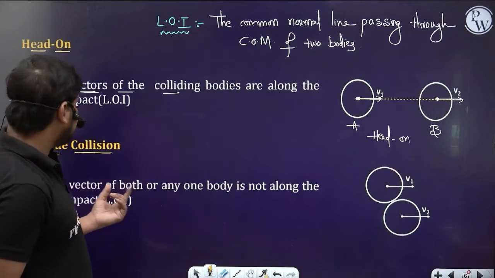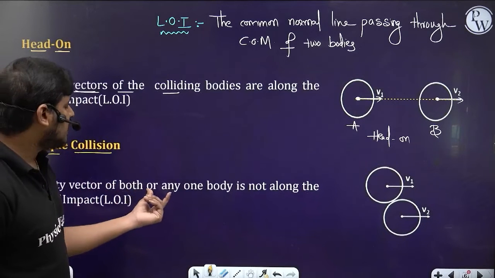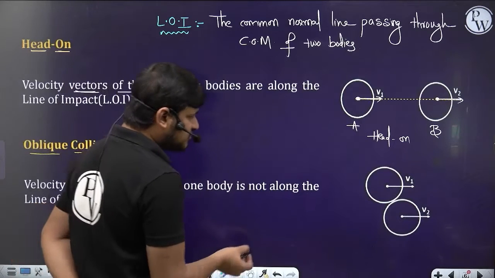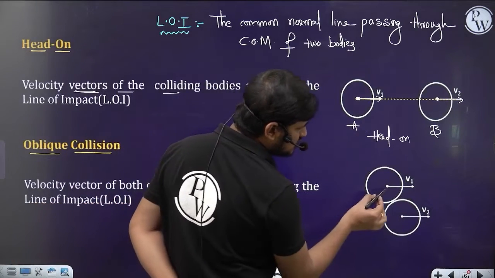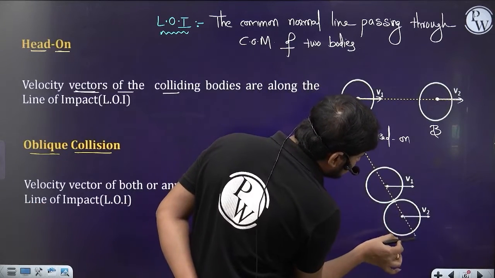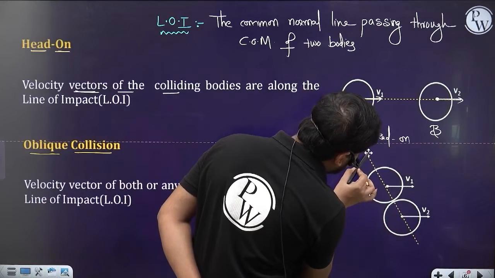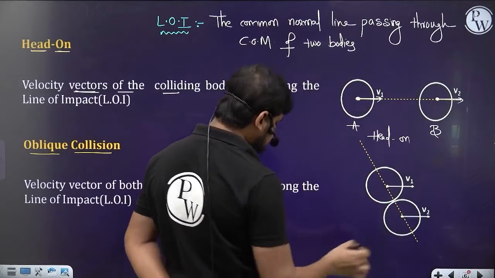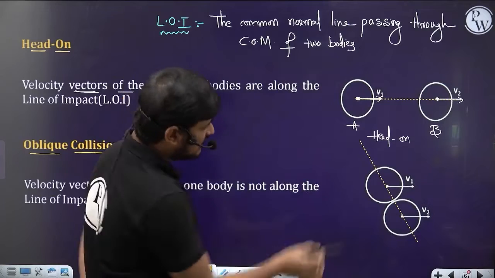Next, the oblique collision, where the velocity vector of both or any one body is not along the line of impact. First draw the line of impact for this. This is the center of the first body, this is the center of the second body. Connecting the centers, let's draw a line. This is the line of impact.